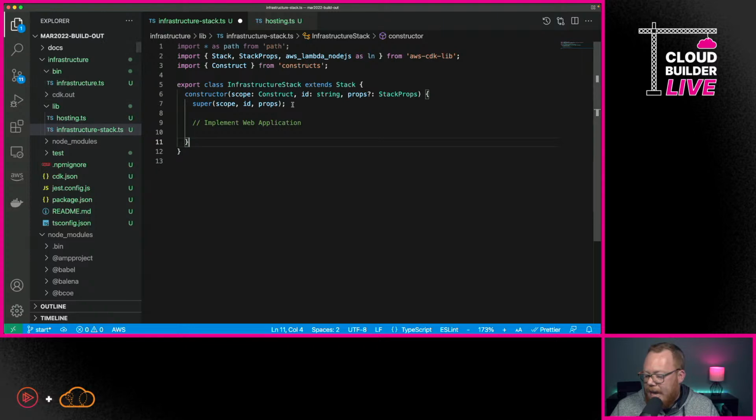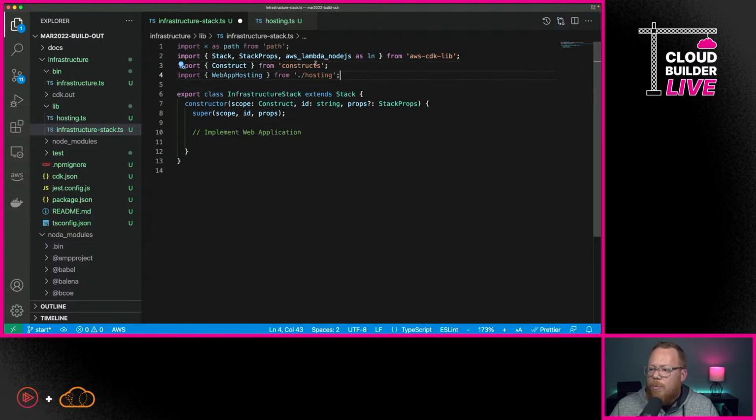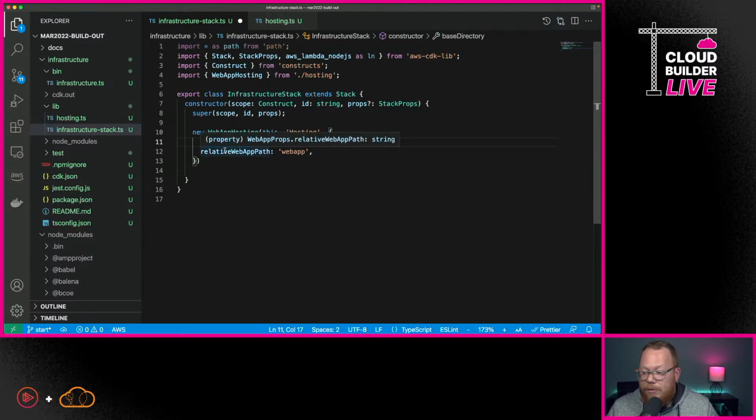So we've created a little hosting construct that we need to go back now, and we need to add into our stack. Now, the first thing we're going to need to do is we're going to need to actually deploy this web app hosting, and we're going to need to import it, and then we're going to need to create an instance of our custom construct. So I'm going to go through here, and we're going to say that we want to create new web app hosting, and we're going to pass in those two props that we defined.